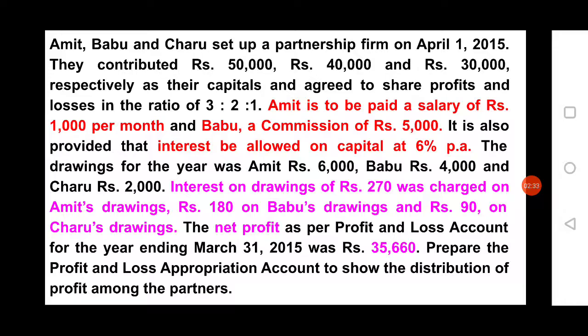Babu gets a commission of rupees 5,000, and interest is to be allowed on capital at 6% per annum. And then in this problem they have given drawings of Amit 6,000, Babu 4,000, then Charu 2,000. Interest on drawings is given as rupees 270: Amit's drawing 180, then Babu's drawing, then 90 on Charu's drawing. Here net profit is 35,660.